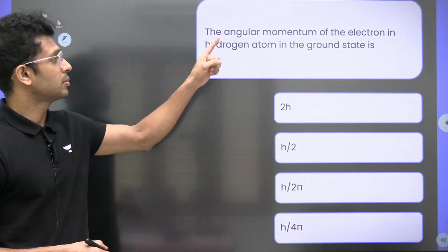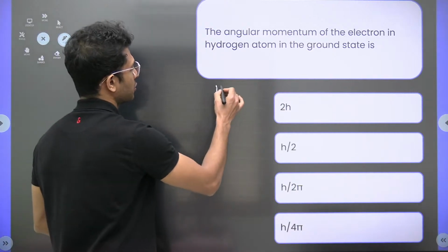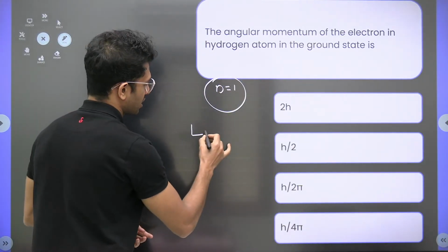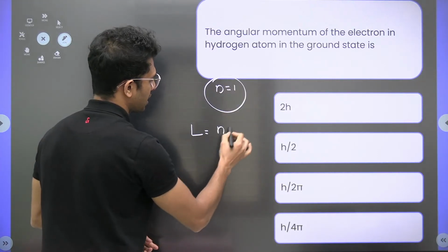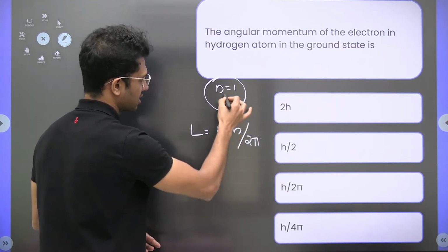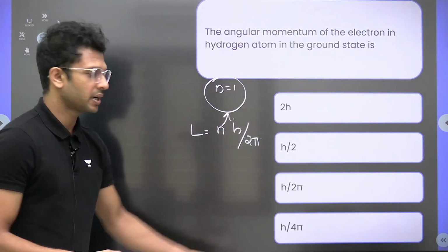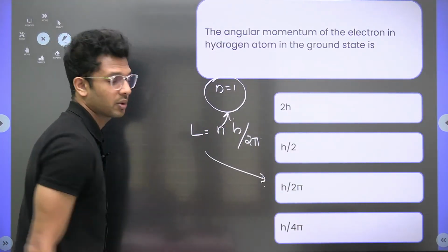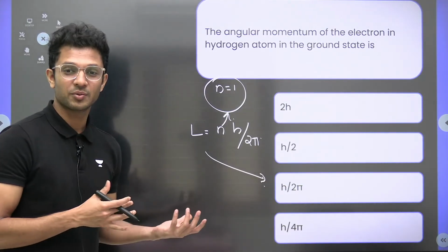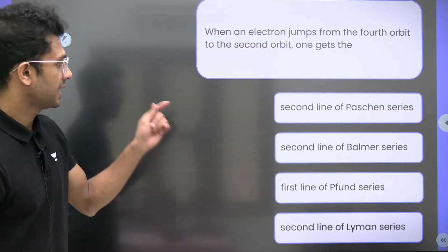Obviously, the angular momentum of electron in the hydrogen atom in the ground state, matlab orbital number n equal to 1. Question is to find angular momentum. Formula क्या है? nh by 2 pi. N का value how much is it? 1. So 1 times h by 2 pi. That is it. H by 2 pi. So the angular momentum is what? H by 2 pi. That's the answer. Okay, I think you don't need any more time to copy this down or something. So it's very simple. Next.